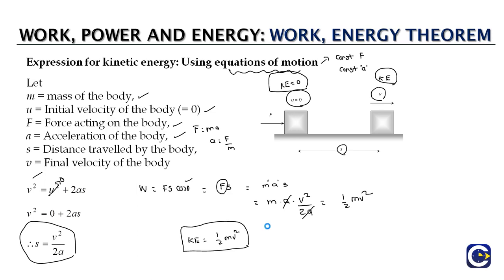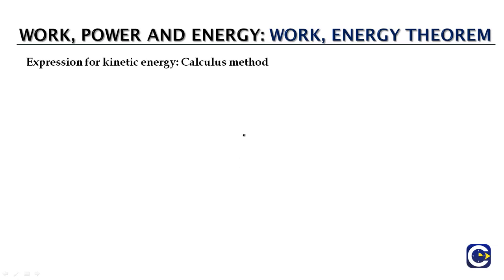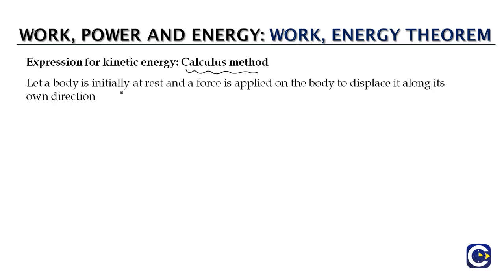Now we can do the derivation even for a variable force by using the calculus method. Let us say we have a body which is initially at rest, and we are applying a force. The force may be a constant force, force may even be a variable force on the body to displace it along the direction of the force. Since we are talking about only one force being applied, the displacement will be in the same direction of the force.